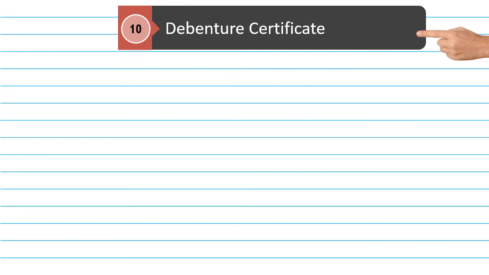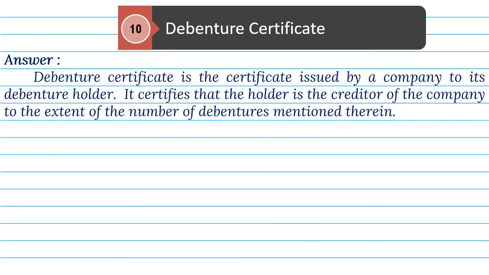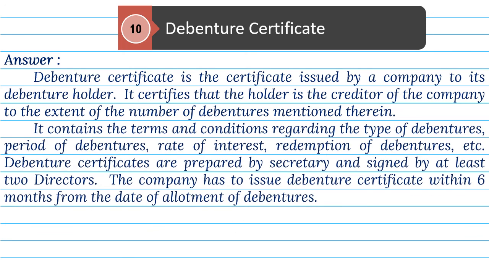10. Debenture Certificate. Answer. Debenture certificate is the certificate issued by a company to its debenture holder. It certifies that the holder is the creditor of the company to the extent of the number of debentures mentioned therein. It contains the terms and conditions regarding the type of debentures, period of debentures, rate of interest, redemption of debentures, etc. Debenture certificates are prepared by secretary and signed by at least 2 directors. The company has to issue debenture certificate within 6 months from the date of allotment of debentures.